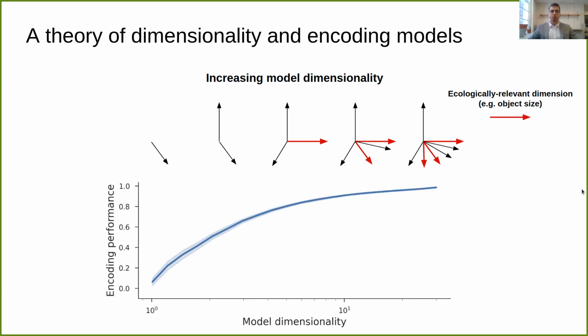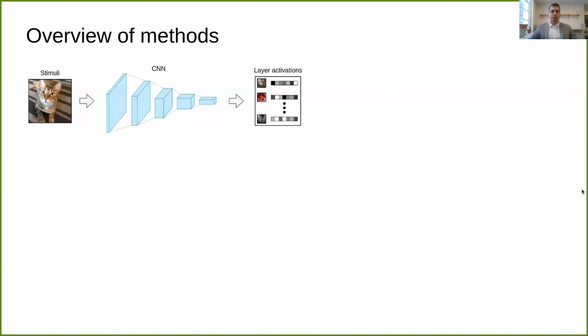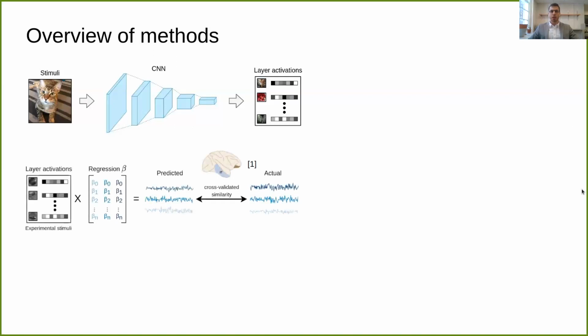These are results from a simulation we constructed, with model dimensionality on the x-axis and encoding performance on the y-axis, where encoding performance just signifies how well a model is able to predict neural data. With that theory out of the way, here's how we run our empirical experiments. We first pass a set of stimuli through a CNN to extract a matrix of activations at a given layer. We then measure how well these layer activations explain neural data by training a linear encoding model. And through cross-validation, we can measure how closely the encoder's predictions match to true neural responses on unseen data. Here we're using a monkey electrophysiology dataset with recordings from IT neurons in response to object images.